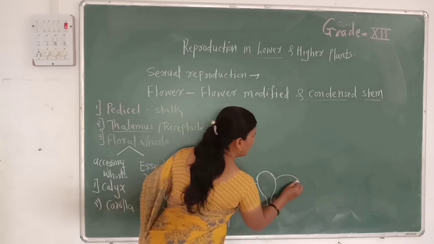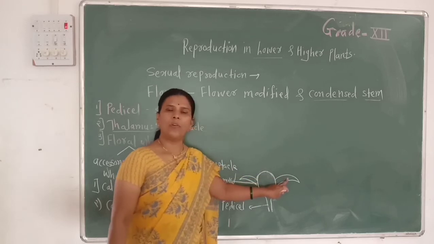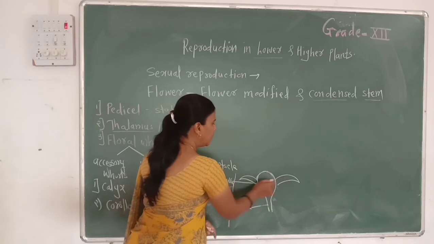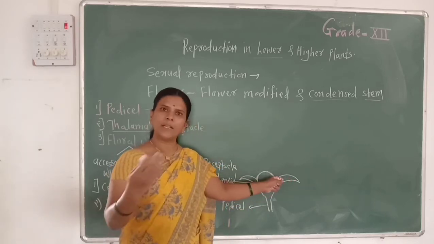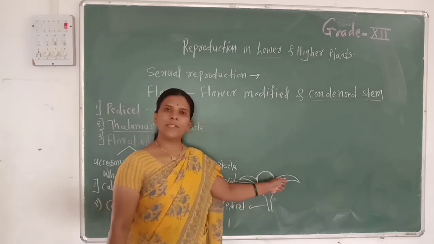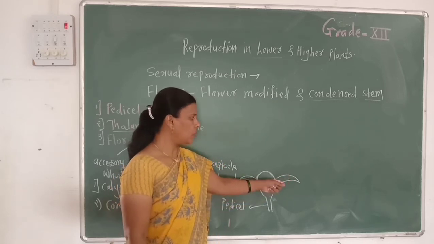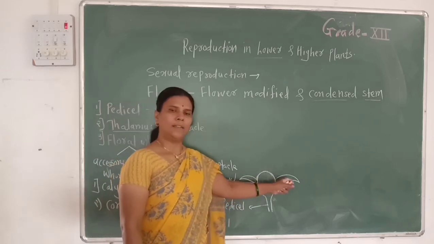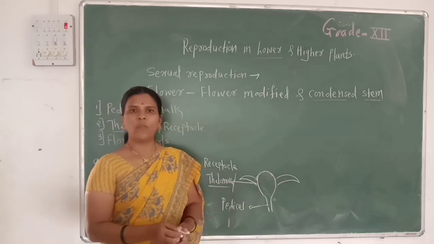Now we draw the different whorls from outside to inside. The first whorl is the calyx. As we know, calyx is the outermost whorl of the flower. An individual member of calyx is called a sepal. These sepals are free or united, and they are green in color. As it is the outermost whorl, it is protective in function, and since the sepals are green, they also do the function of photosynthesis.